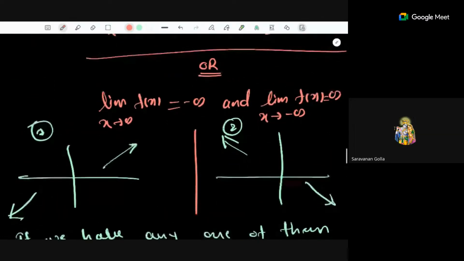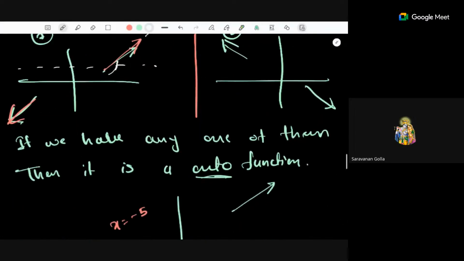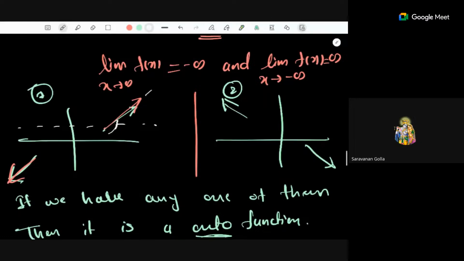Yes, ma'am. So here, if you have such a situation, where the function is growing to infinity from this side and growing towards minus infinity from this side, then for any horizontal line, there will be some value of x which will intersect the line. Because you have to go to infinity and you have to go to minus infinity, any line you take will intersect the graph at least once. So it ultimately says that for that value of y, we have a pre-image. Are you getting my point?